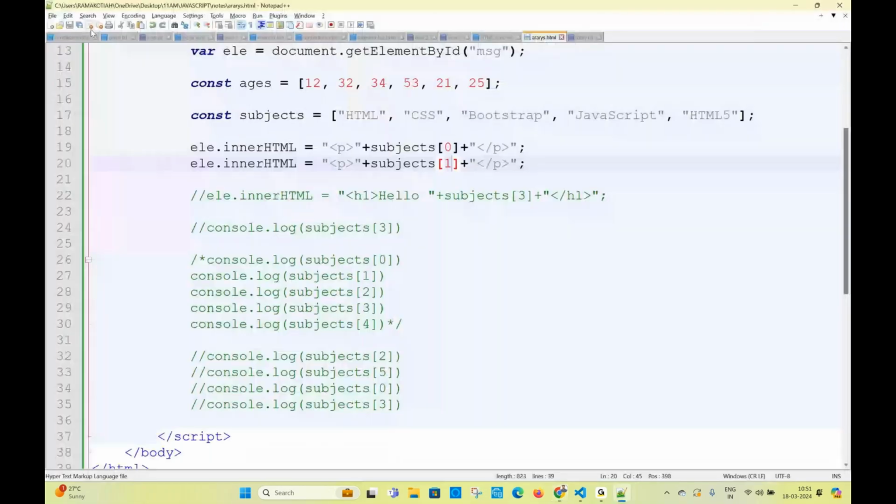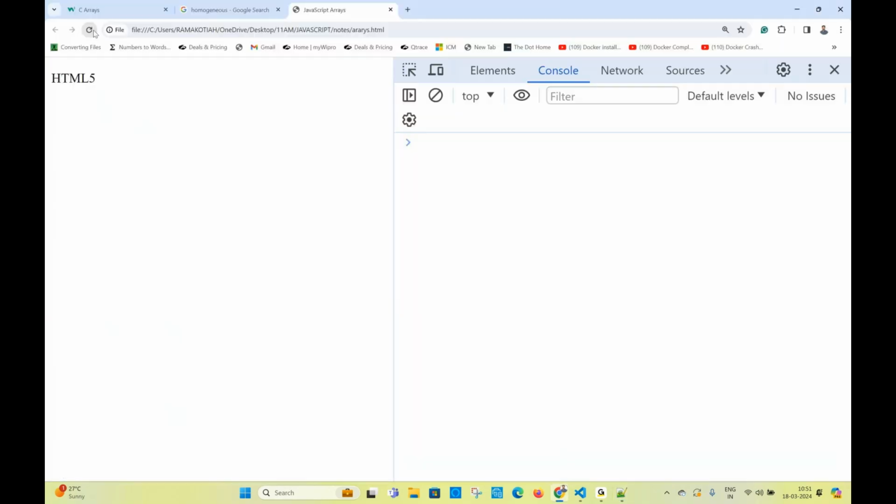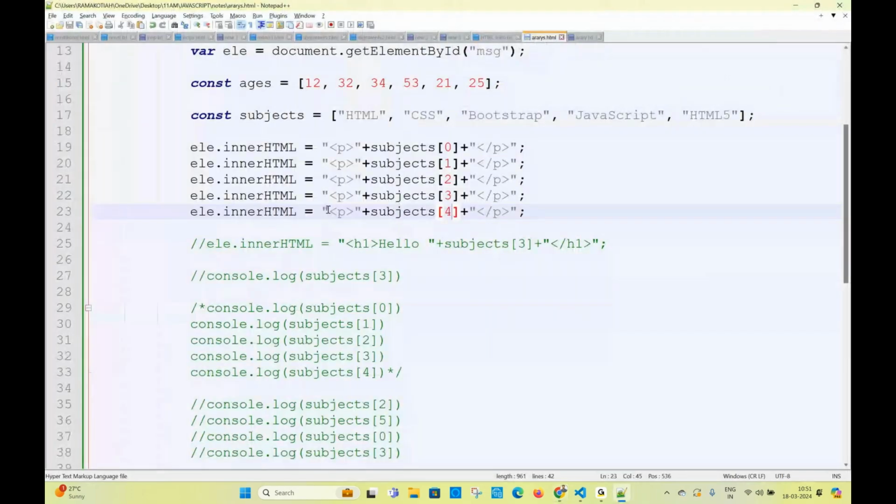Overriding. You're already assigning a value that inner HTML replaced with this inner HTML. Oh, again you're writing. So what I'm writing here, this is going to be 2, 3, and 4. What is the output finally? HTML5. Very good. So HTML5 is the output. Right? Okay. I want to see all the subjects.